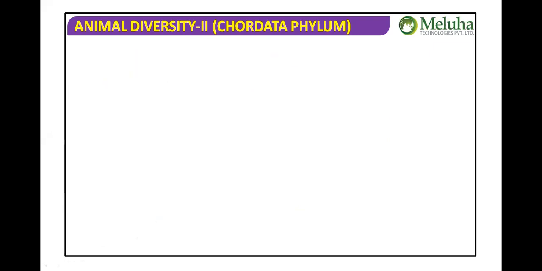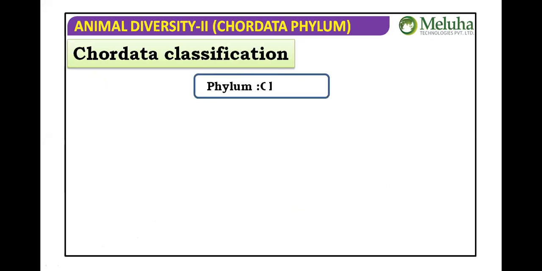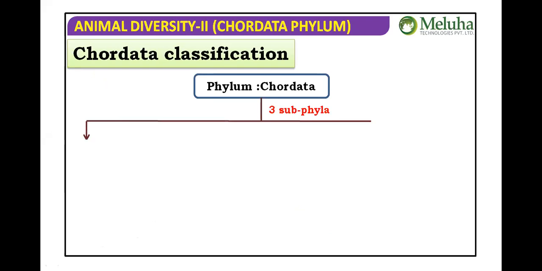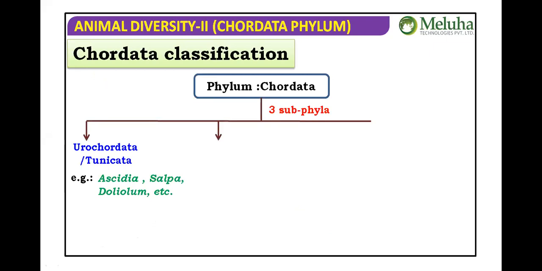As we know, the phylum Chordata is classified into three subphyla: Urochordata, which is also called Tunicata, Cephalochordata, and the third subphylum Vertebrata.